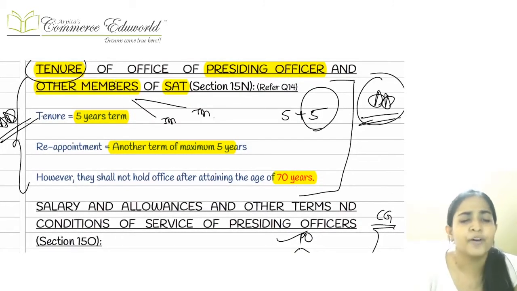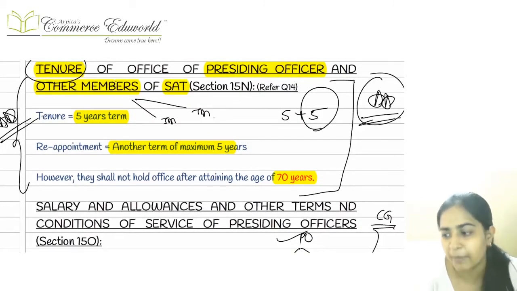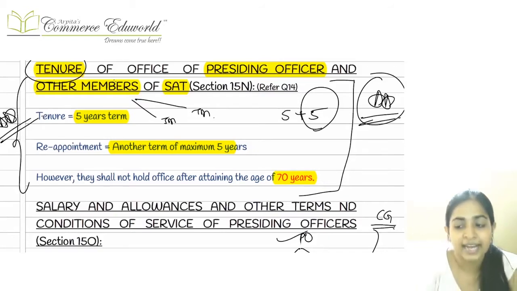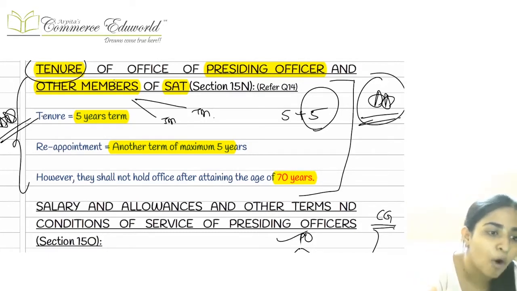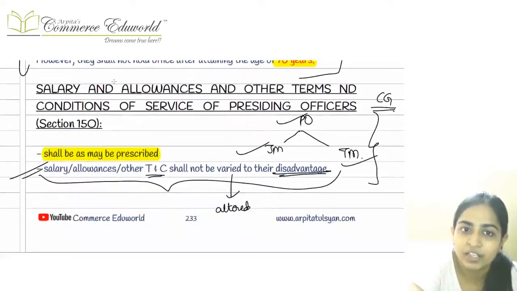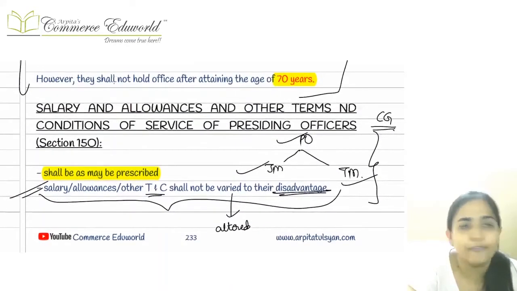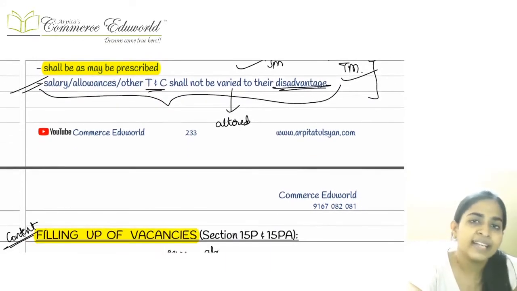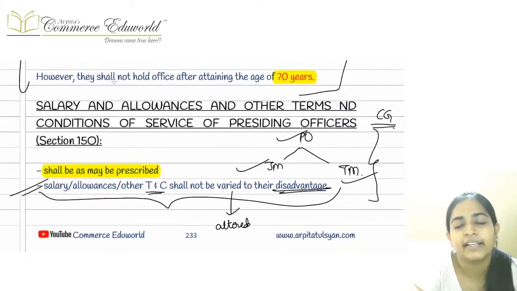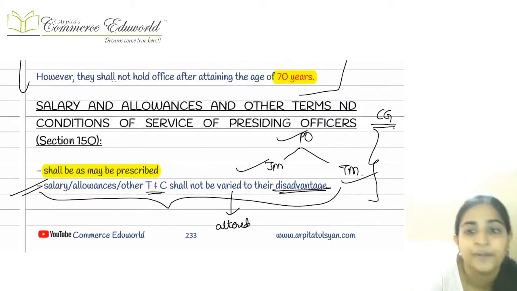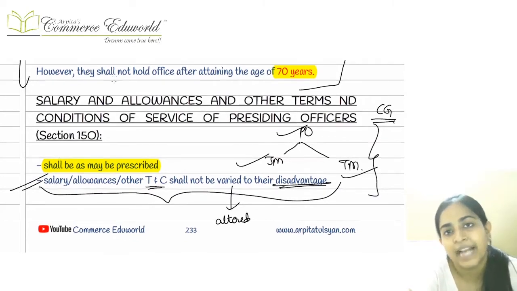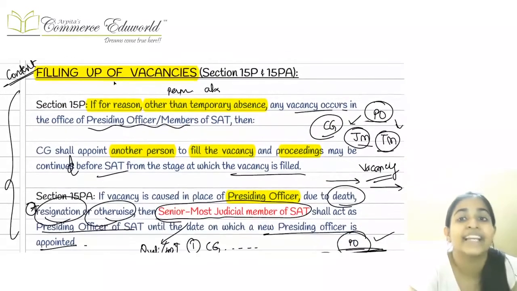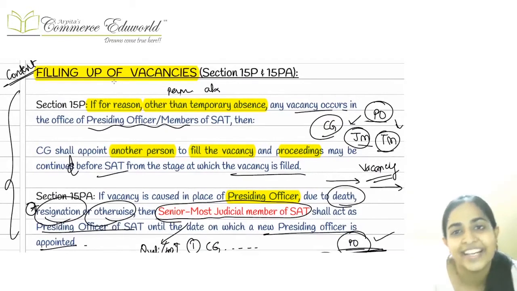Then any particular person who is appointed in the SAT is going to have a tenure of 5 years. And he can be reappointed for one more term of 5 years, but maximum up to 70 years of age. Obviously they will be eligible for salary, allowances, benefits, etc. That they have not specifically given here, but they are telling that their salary, allowances, etc. will be as may be prescribed. It will be as may be prescribed, but it should not be varied to their disadvantage. It should not be reduced unnecessarily.